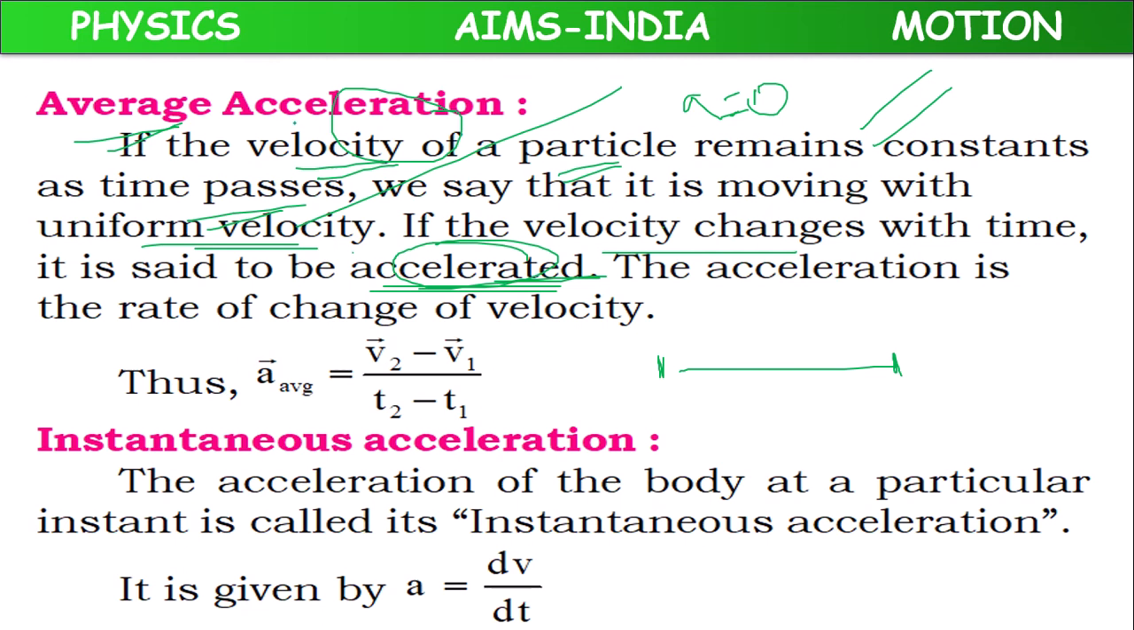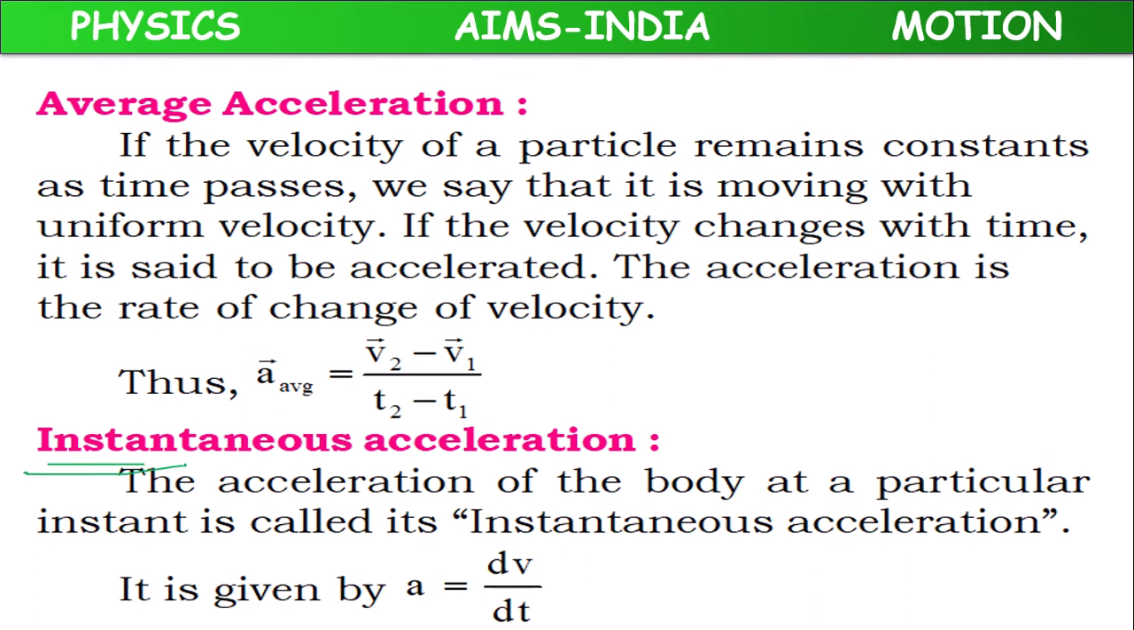So average acceleration can be calculated by using the formula (v2 minus v1) by (t2 minus t1). With this formula, we can calculate the average acceleration.